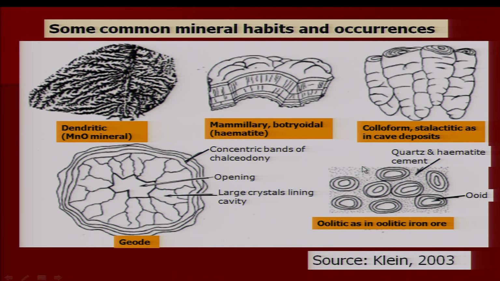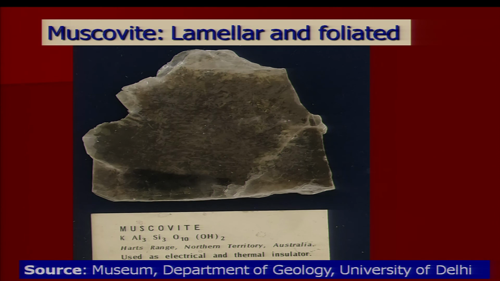So, these are some of the pictures I am trying to show you of the habit of minerals. Here is muscovite, lamellar and foliated. This is a picture of muscovite which shows foliation. Along these foliations the mineral can be broken up easily and you get lamellae of small crystals also.